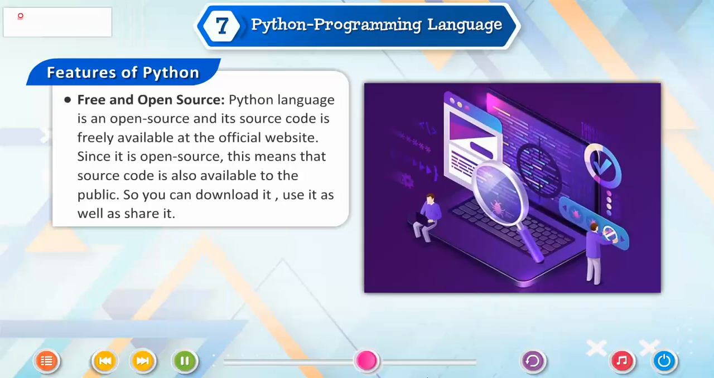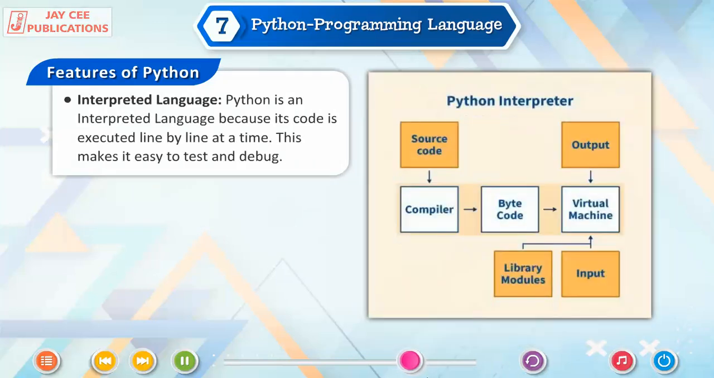Free and open source. Python language is open source and its source code is freely available at the official website. Since it is open source, this means that the source code is also available to the public. So you can download it, use it, as well as share it. Interpreted language. Python is an interpreted language because its code is executed one line at a time. This makes it easy to test and debug.